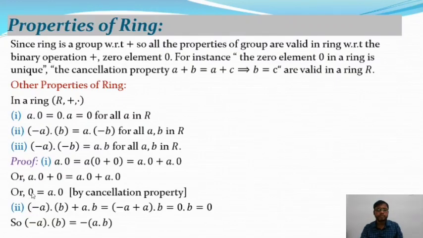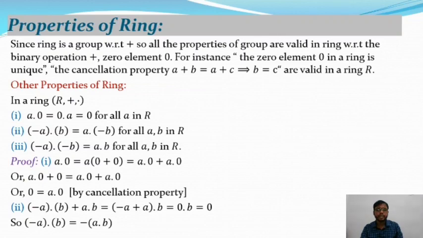Now we will move on to the second property, minus a dot b equals a dot minus b. We shall prove that minus a dot b is equal to a dot minus b for all a, b belonging to R. So here is the proof. Consider minus a dot b plus a dot b. So we add a dot b on the left.